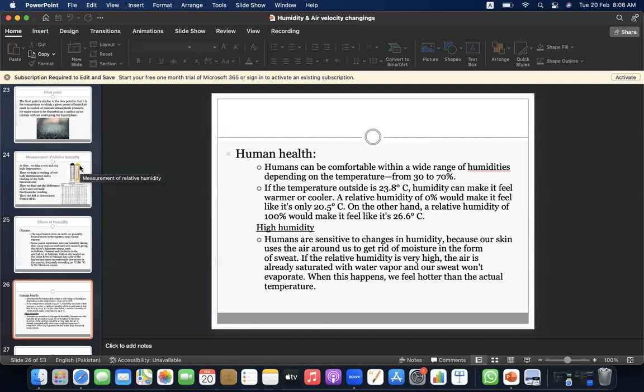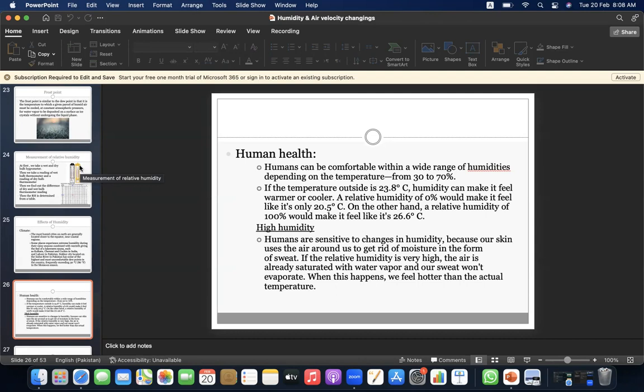Human health. Humans can be comfortable within a wide range of humidities, from 30 to 70%, depending on the temperature. If the temperature outside is 23.8 degrees centigrade, humidity can make it feel warmer or cooler. A relative humidity of 0% would make it feel like it's only 20.5 degrees centigrade. On the other hand, a relative humidity of 100% would make it feel like it's 26.6 degrees centigrade.